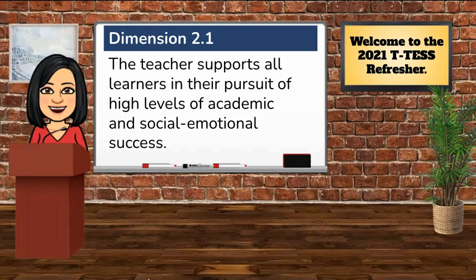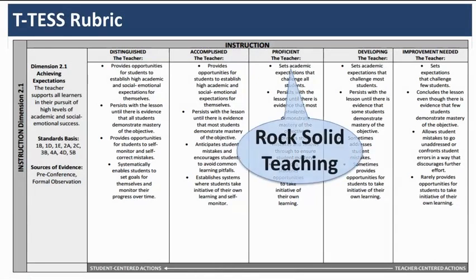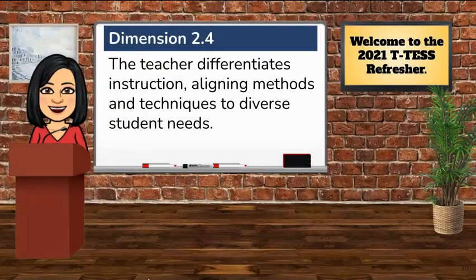We will spend time exploring the descriptors within these 3 performance levels for dimension 2.1 and 2.4. Please label the proficient column as rock solid. Rock solid means that the teacher actions observed are just that, rock solid. The 2 additional performance levels, accomplished and distinguished, were added to account for teacher actions that allow for greater student choice, leadership, and voice. We will also unpack 2.4, differentiation, which says, the teacher differentiates instruction, aligning methods and techniques